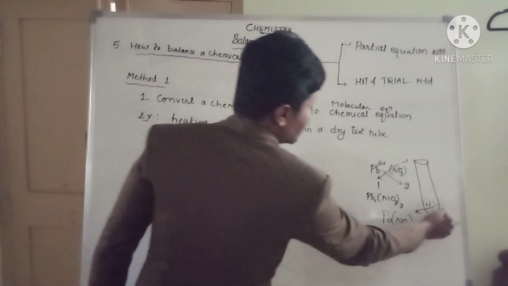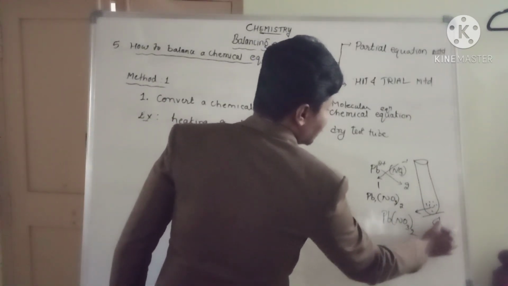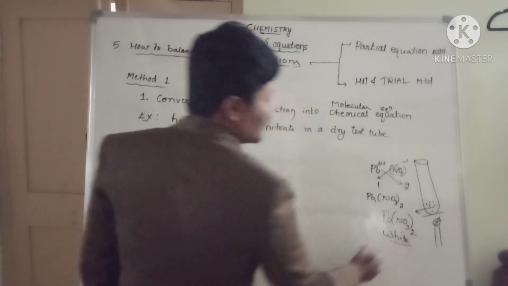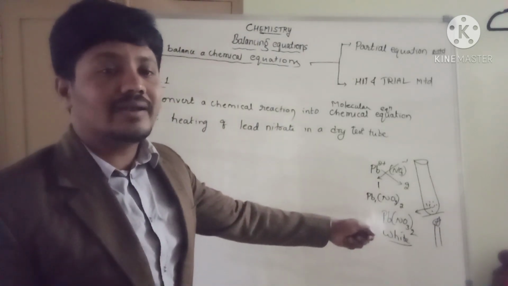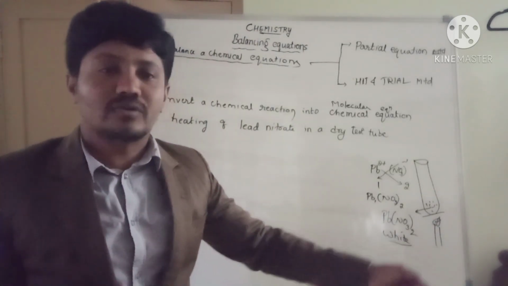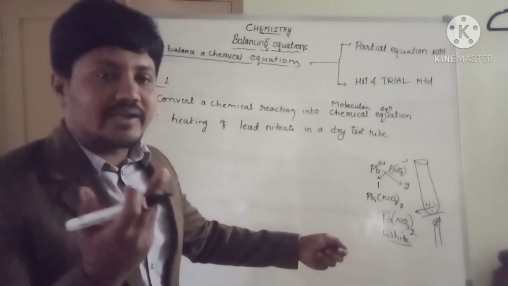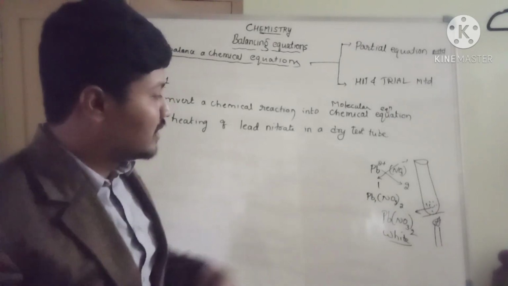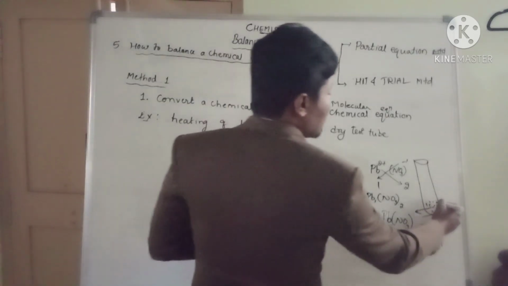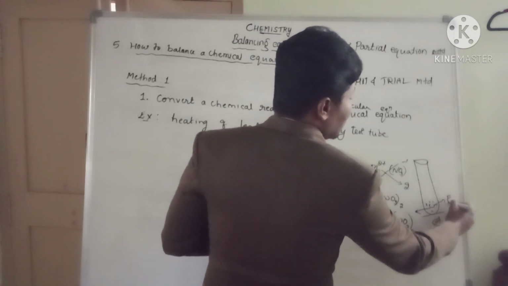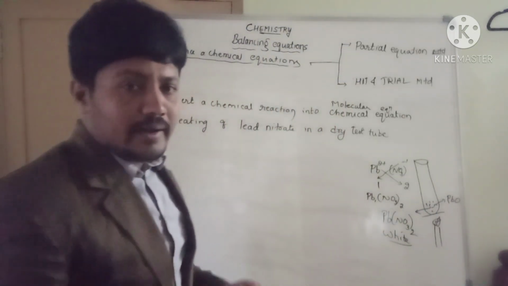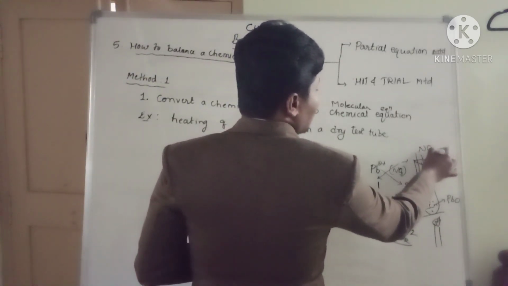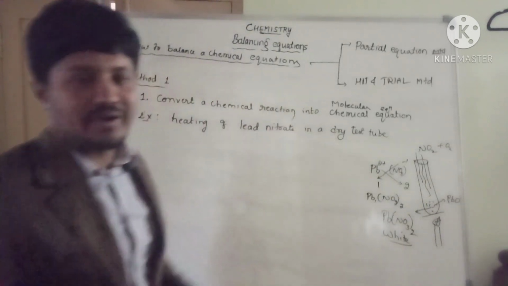Now we are heating. We are just supplying some heat energy. You will observe that the initial color of lead nitrate is white. Lead nitrate at room temperature does not undergo any decomposition, but when we supply heat, it breaks the bonds with nitrogen and produces a yellow compound called lead oxide, PbO. It also releases a brown gas, nitrogen dioxide, along with oxygen. So these are the products you have to get.